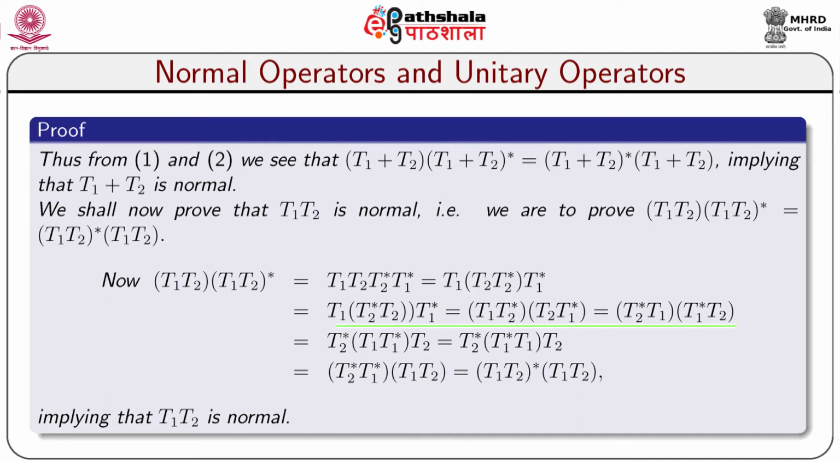Which is equal to T2 star into T1 T1 star into T2, which is equal to T2 star into T1 star T1 into T2. Again it is equal to T2 star T1 star into T1 T2, which is equal to T1 T2 star into T1 T2, implying that T1 T2 is normal.